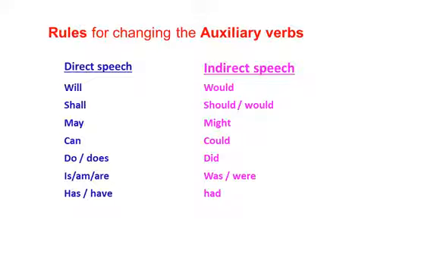Children, in this you can see the rules for changing the auxiliary verbs. You can say direct speech and indirect speech. Will changes into would, shall changes into should or would, may changes into might, can changes into could, do or does, did, is, are, am, was or were, has, have, had. You can see the example sentences in the next slide.